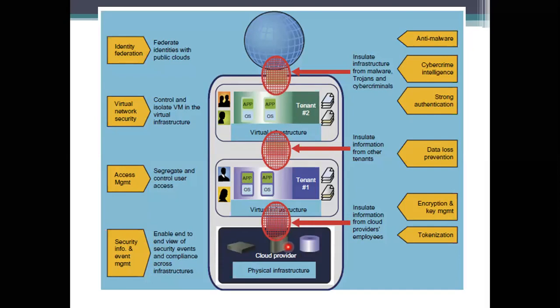But what you are not able to do here is take the information from the cloud providers, or manipulate the infrastructure, or take the discarded data to be used in the wrong way. All these things are not allowed. So that's why encryption, key management, and tokenization are maintained to protect all these things from the tenants.